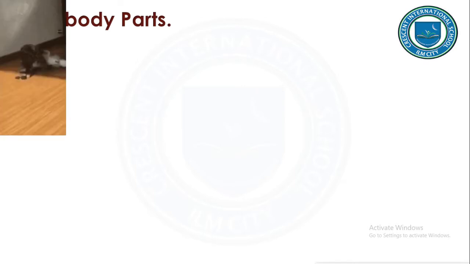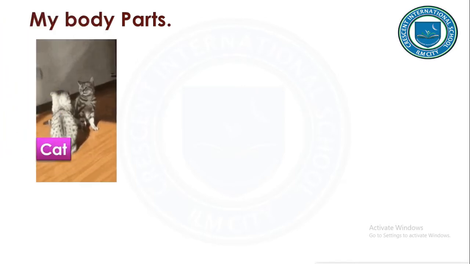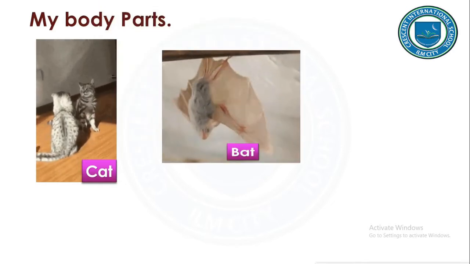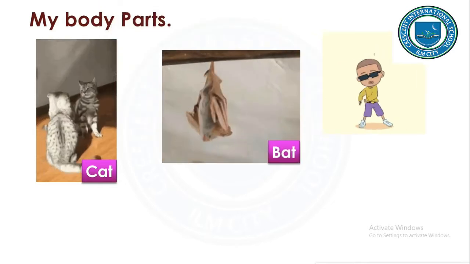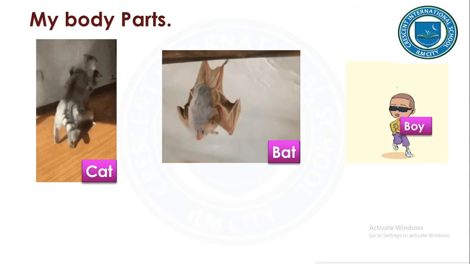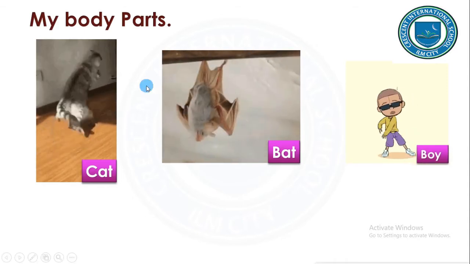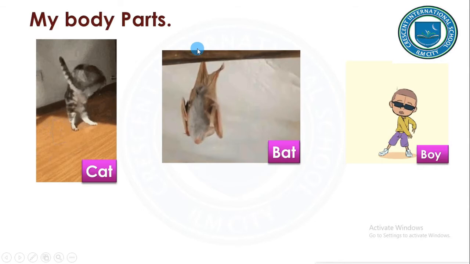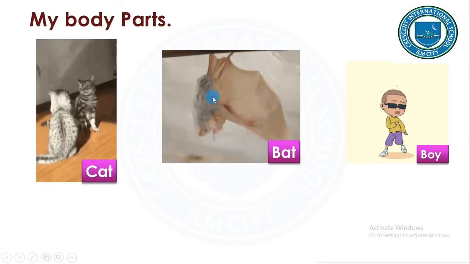Now, look into these pictures. A cat, a bat, a boy. Does the boy have a tail like a cat or wings like the bat?